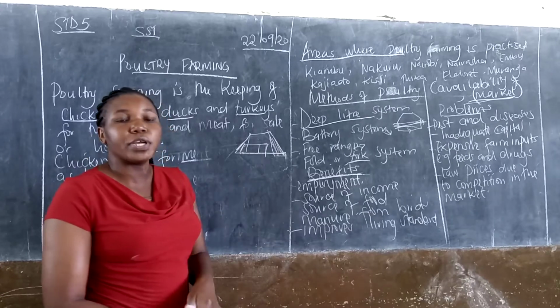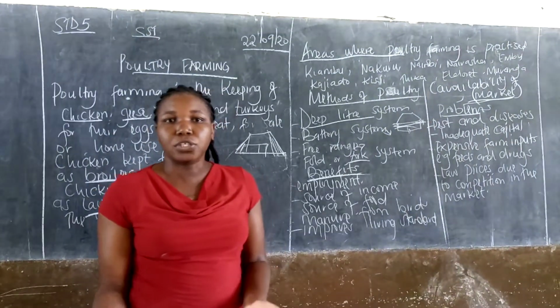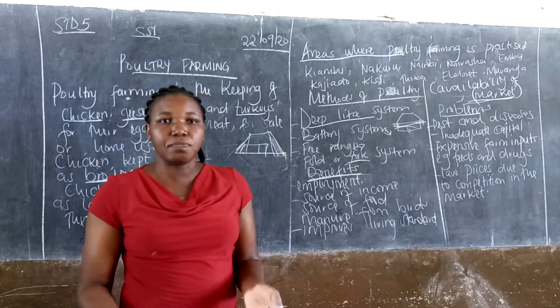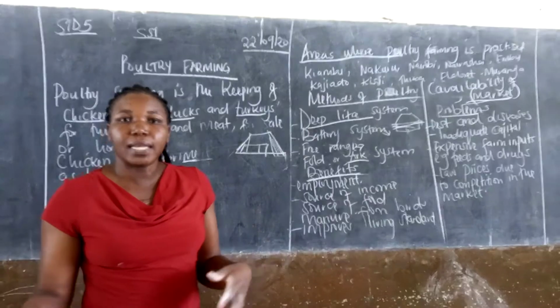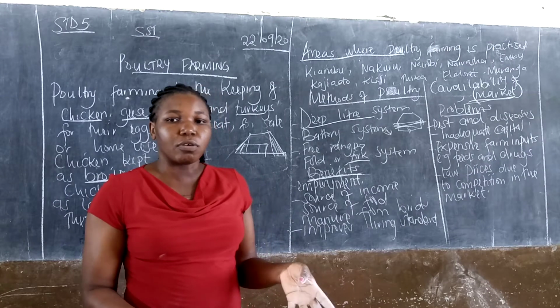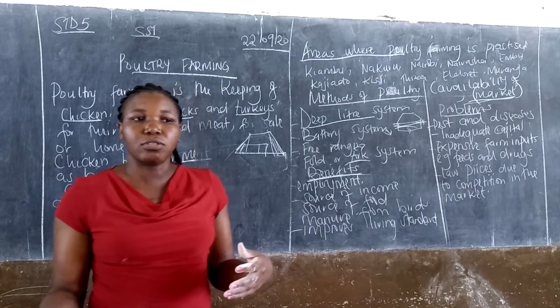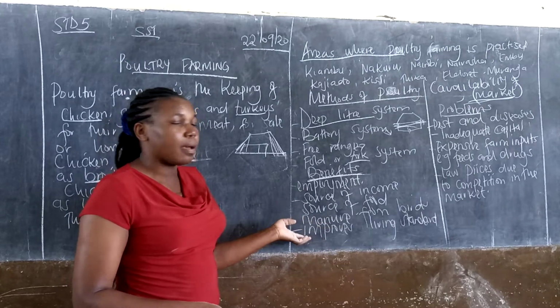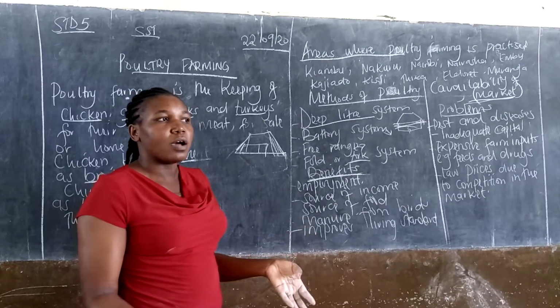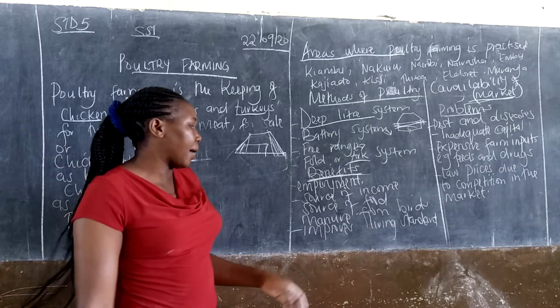We have source of food. When we eat the chicken or eggs, we get protein from them. So that is a source of food. Manure: after cleaning, from the feces we get manure from the birds. We get the manure which assists us in farming.